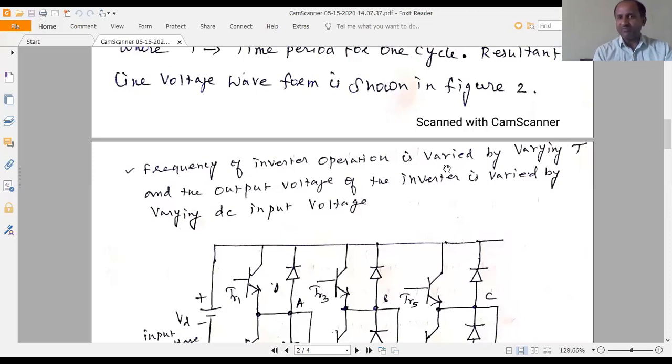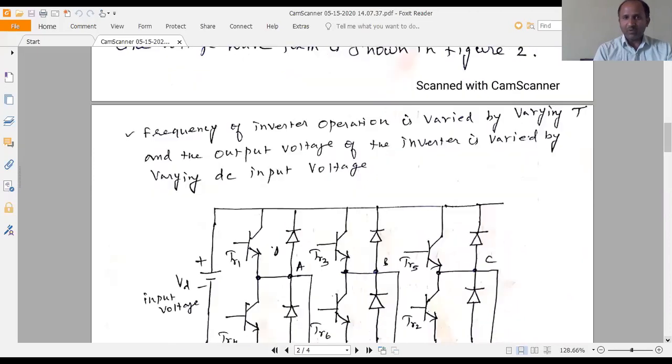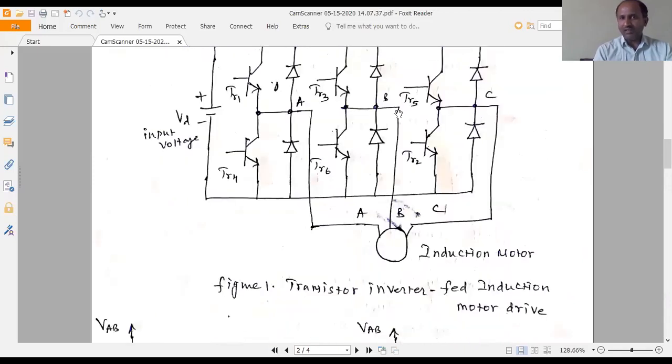The output voltage of the inverter, at A, B and C, is varied by varying the DC input voltage. By varying this input voltage, we can get the desired output voltage of the inverter.